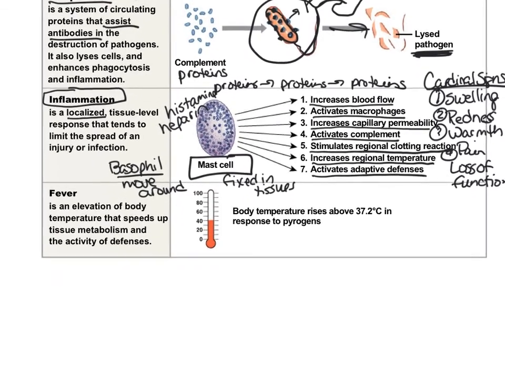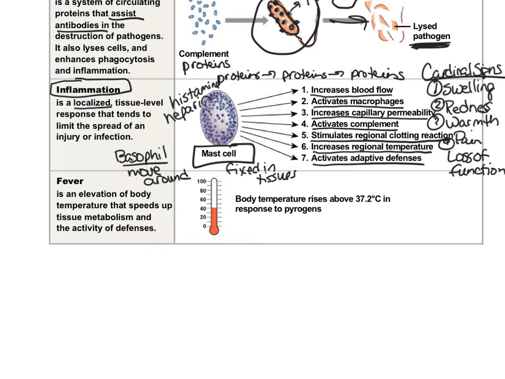And the last thing that we have in the second line of defense, which is still part of nonspecific immunity or innate immunity, is fever. So fever is an elevation of body temperature. The well-known temperature of the body at 98.6 degrees Fahrenheit is also 37.2 degrees Celsius, and that's when you take that temperature orally. That's the average. Some people might have a little bit lower set point temperature, and some people might have a little bit higher set point temperature.